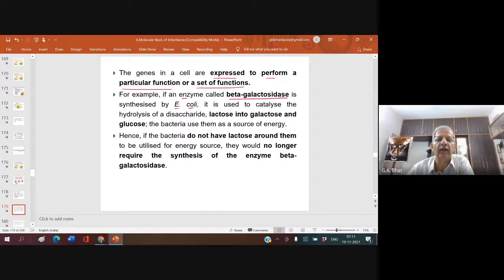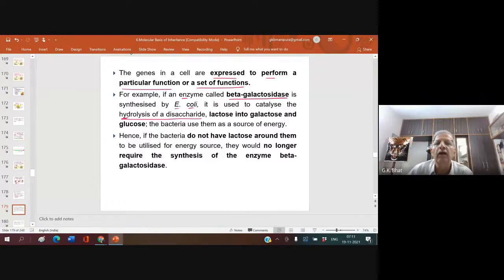is synthesized by E. coli, Escherichia coli. It is used to catalyze hydrolysis of disaccharide. Hydrolysis means breaking down of disaccharide into monosaccharide with the help of water. You have three types of sugar: monosaccharide, disaccharide, and polysaccharide.